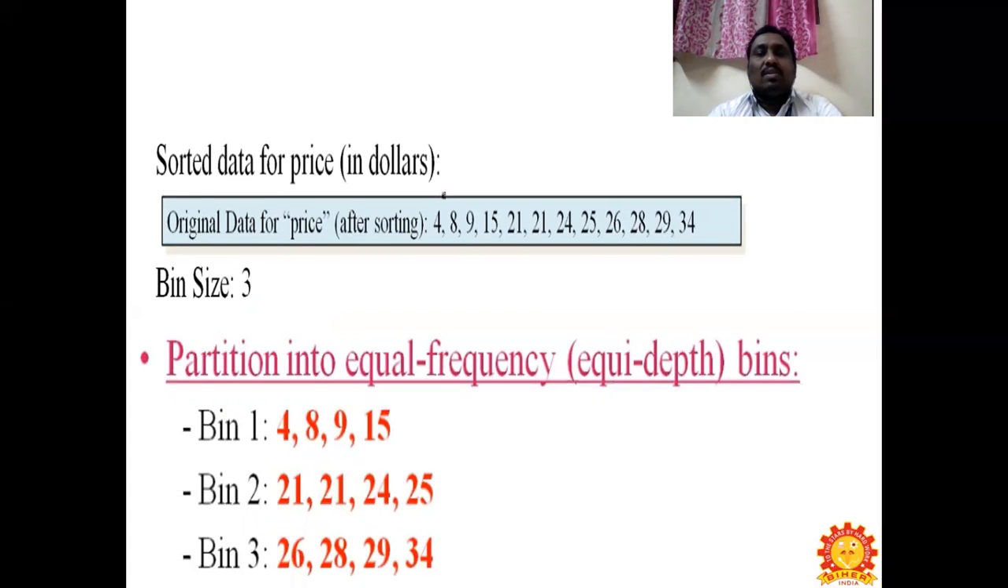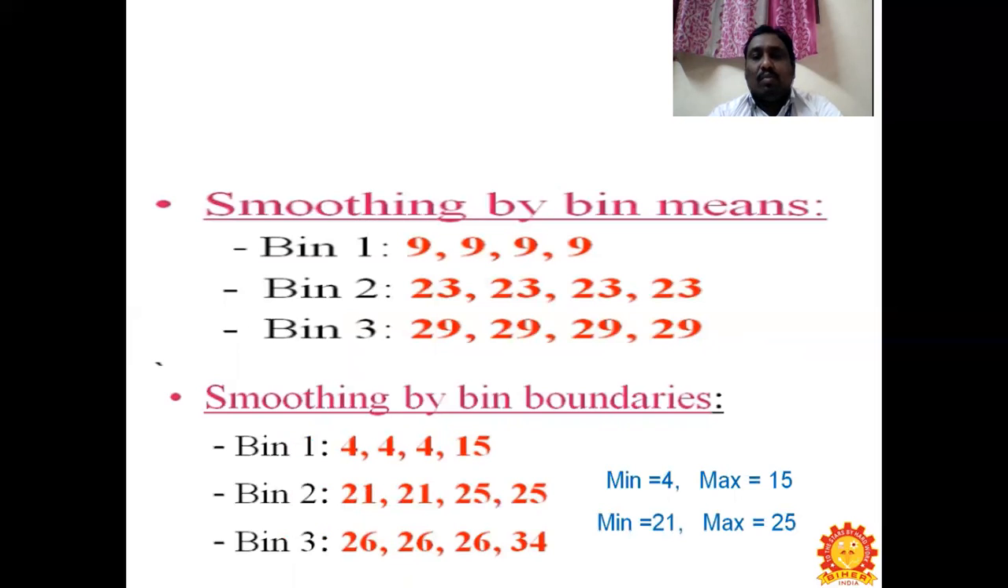So you can see the sorted values, and we have found the bin size is 3. It has been partitioned by equal frequency and smoothed by bin means, as we have been seeing. The bin boundaries are nothing but the minimum value and the maximum value, which are the boundary values, and we assign those. This is what we saw in the previous cases of smoothing by bin boundaries.